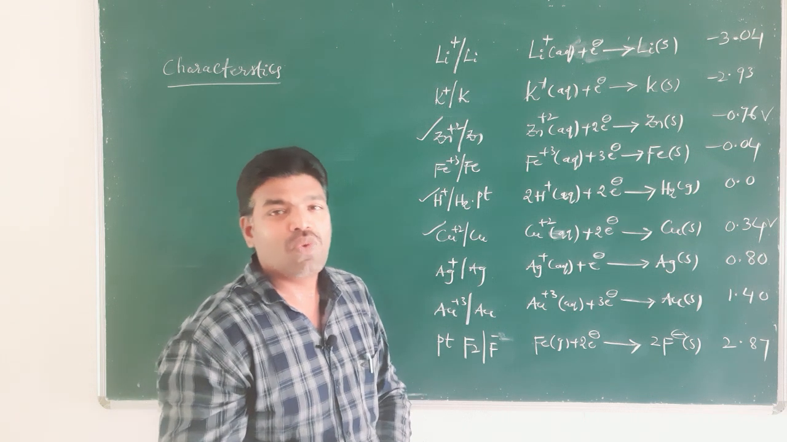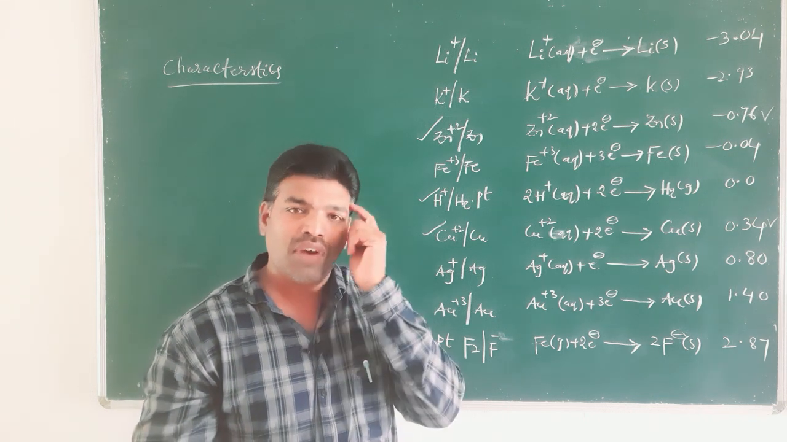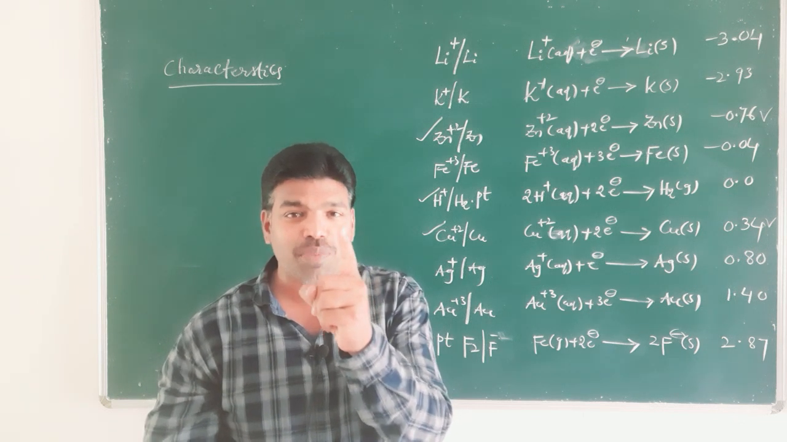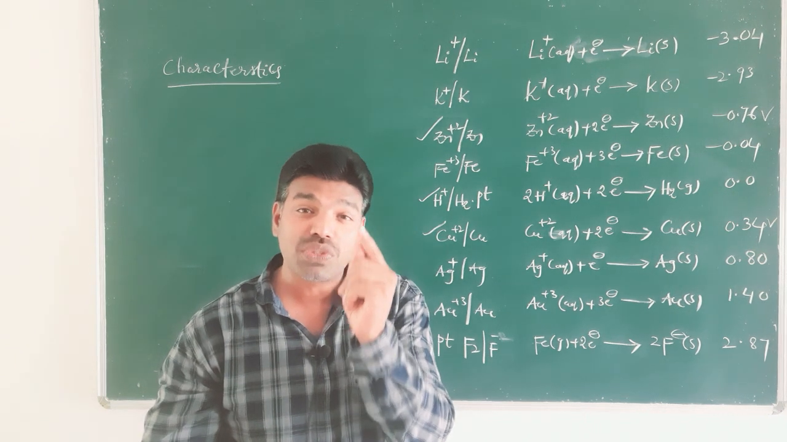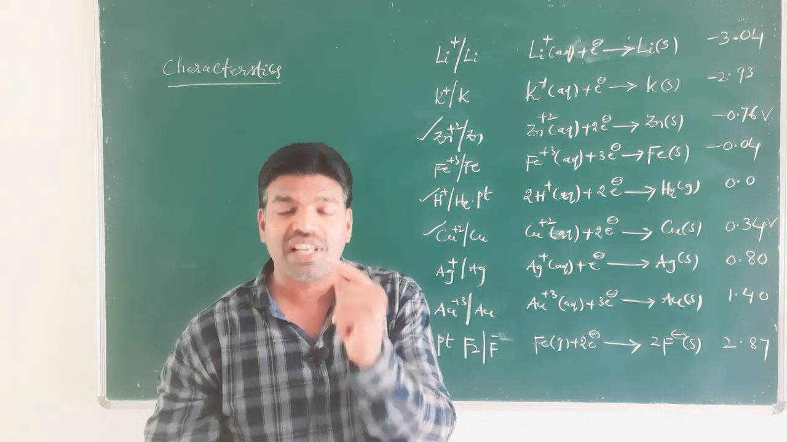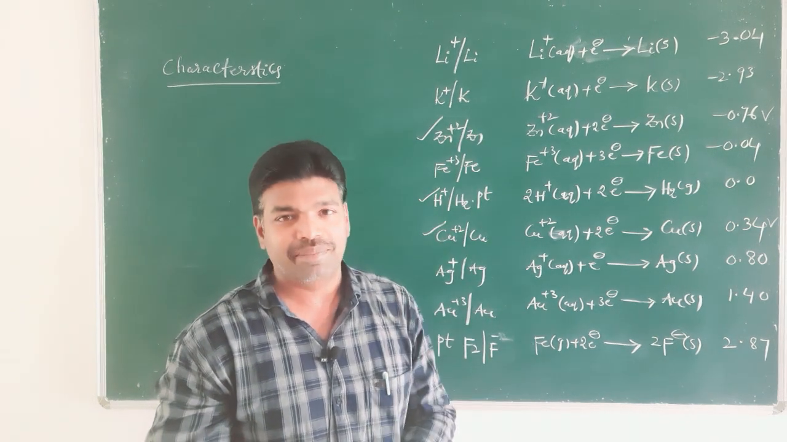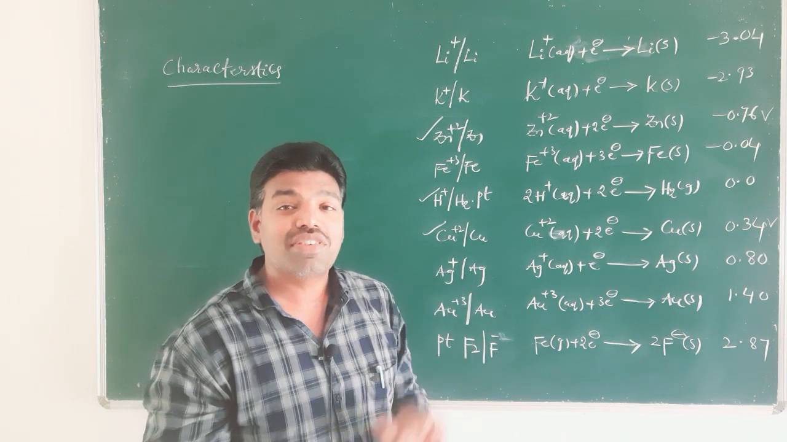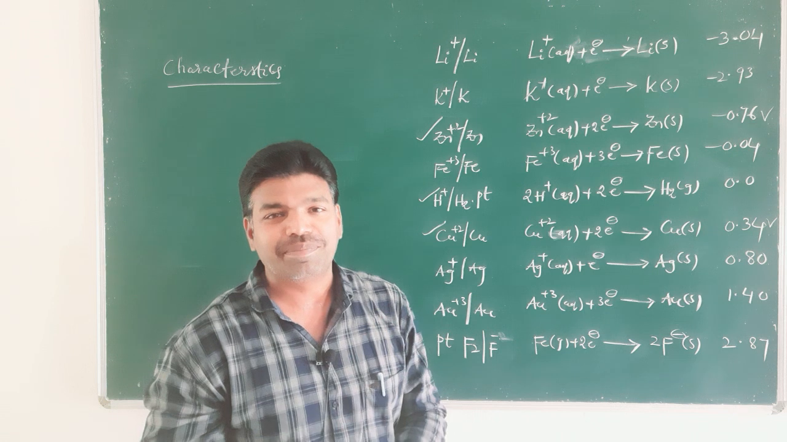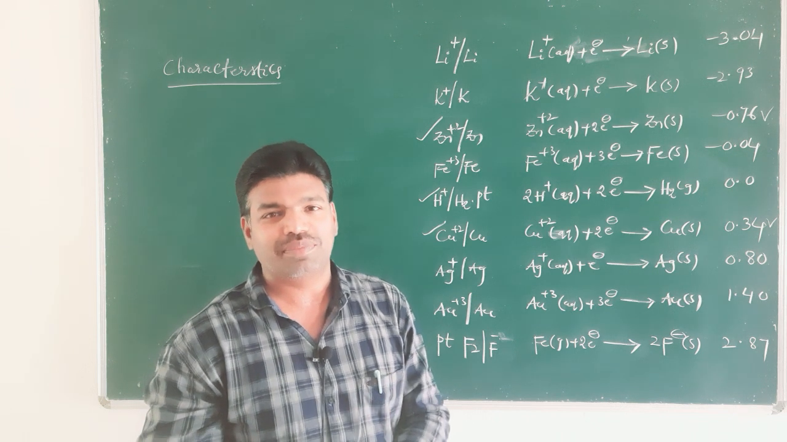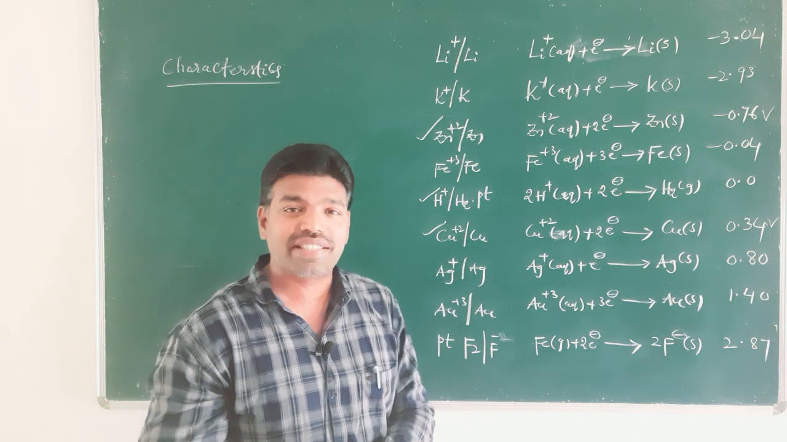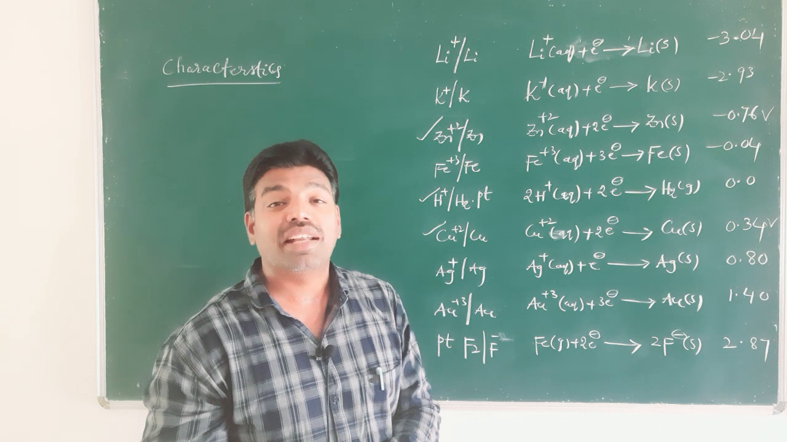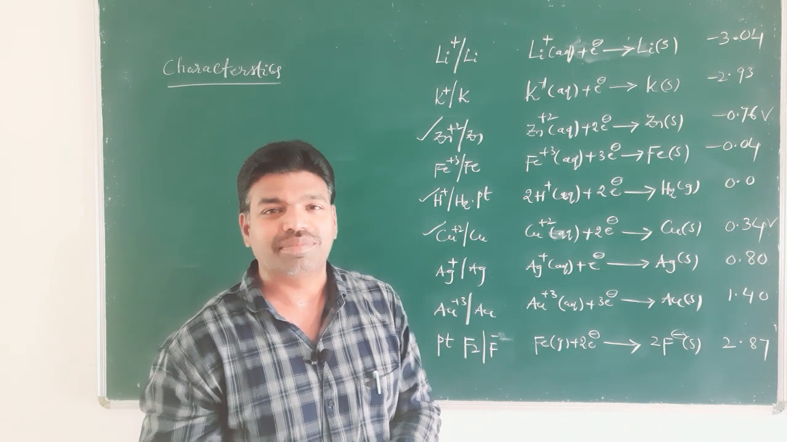So, what you should keep in your mind is that, as far as the electrochemical series is concerned, the negative sign of SRP value indicates that the metal behaves as anode when it is combined with the standard hydrogen electrode, and the positive sign indicates that if that metal is combined with the standard hydrogen electrode, it acts as a cathode, right?